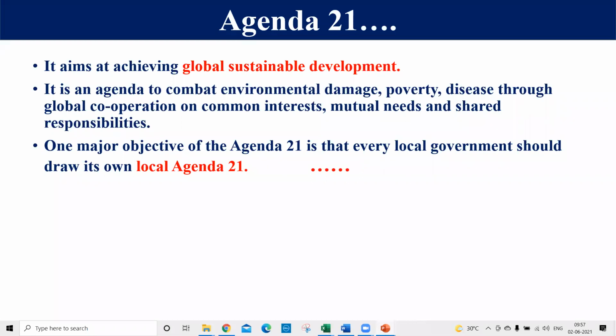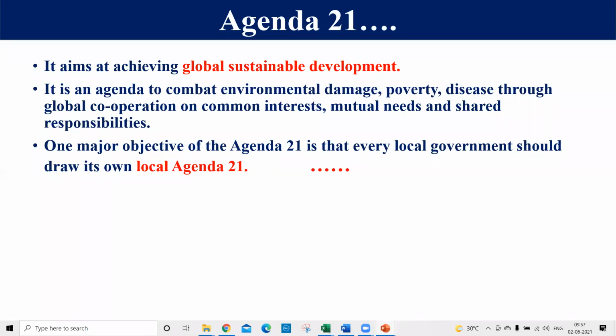and you can say mutual needs and understanding, and everybody should understand their own responsibility, and we can achieve these things. It means due to Agenda 21, sustainable development would be achieved through the mutual understanding and the responsibility of all the world. This is the responsibility of the whole world, and everybody would participate in it, right?